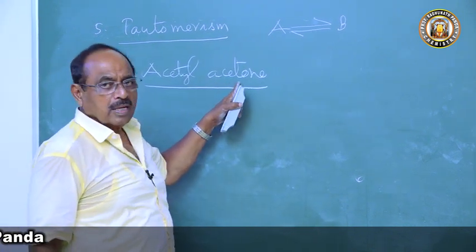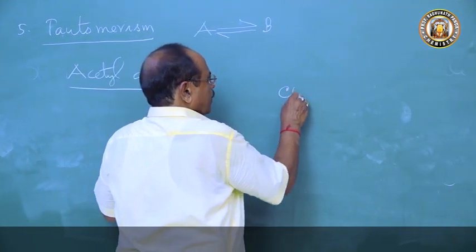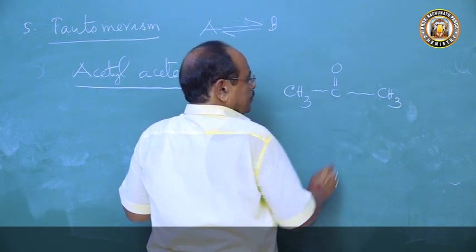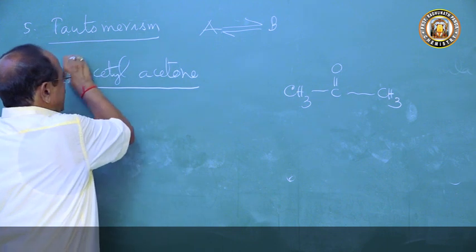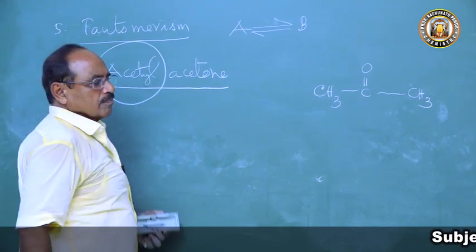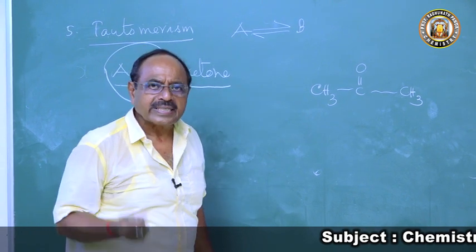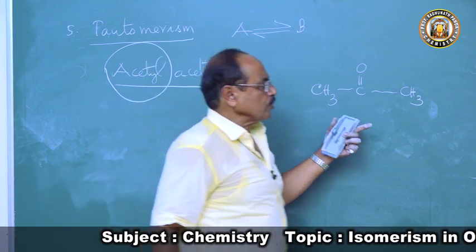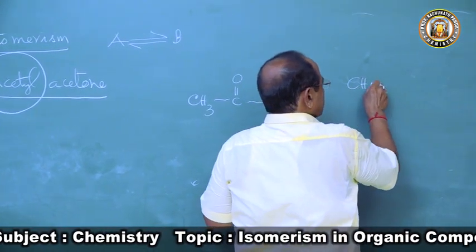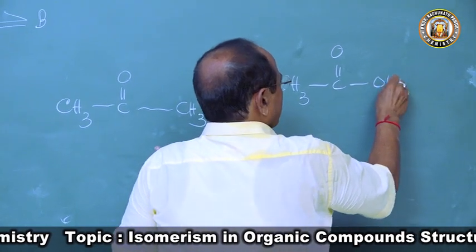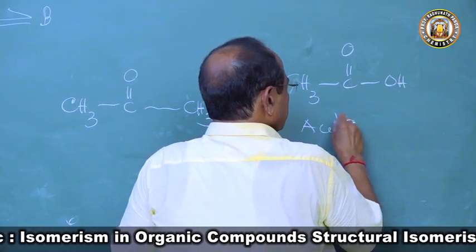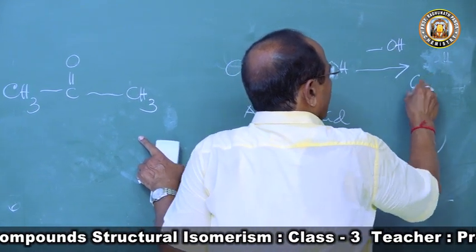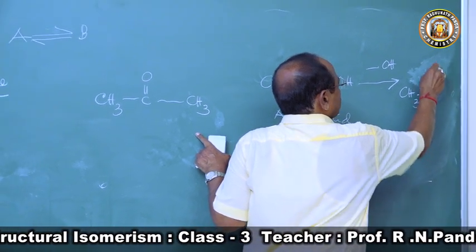I want to write the structure of acetyl acetone. Who is the parent compound? Acetone, CH3COCH3. And what is acetyl? A substitution. If I know why it is called acetyl, there will not be a problem. This is acetic acid, CH3COOH. From acetic acid, if I remove OH, I get CH3CO.